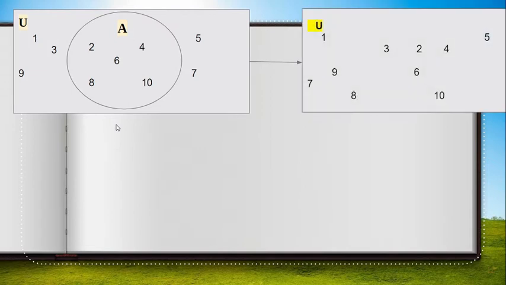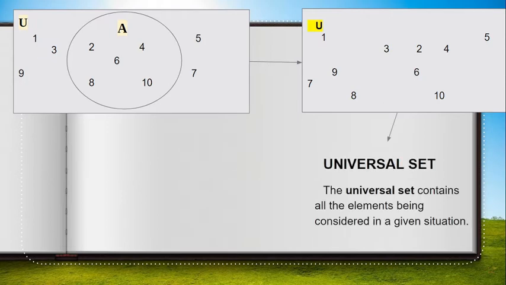So inside the rectangle, I have the elements 1, 7, 9, 8, 3, 2, 4, 6, 10, 5. Sinulat ko lahat kasi lahat yan ay nasa rectangle. So ano nga ba yung tawag dito? This is universal set, meaning to say, the universal set contains all the elements being considered in a given situation.